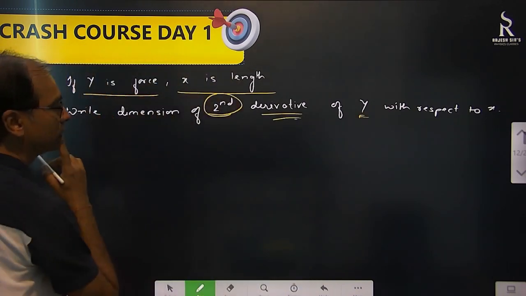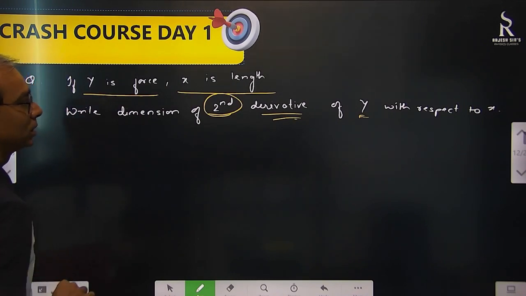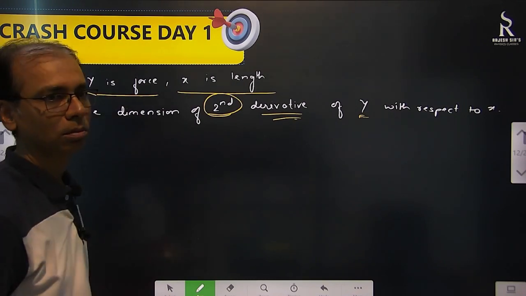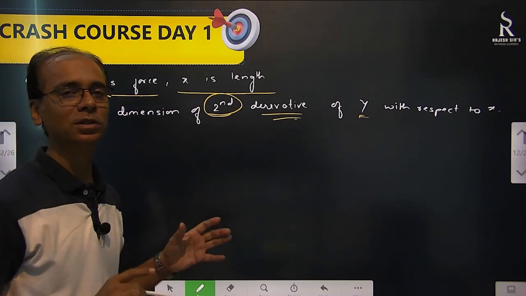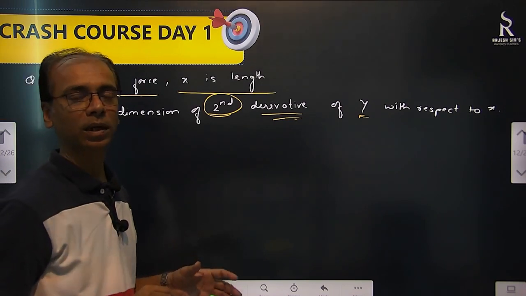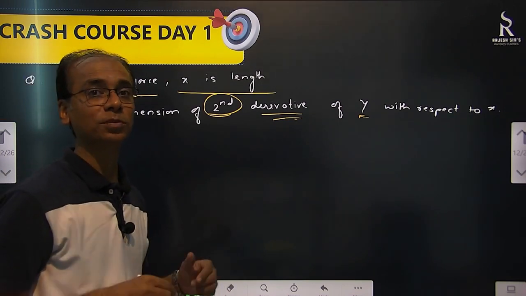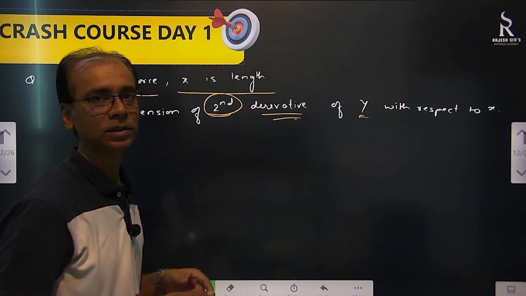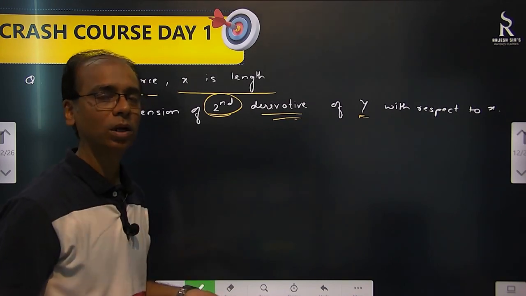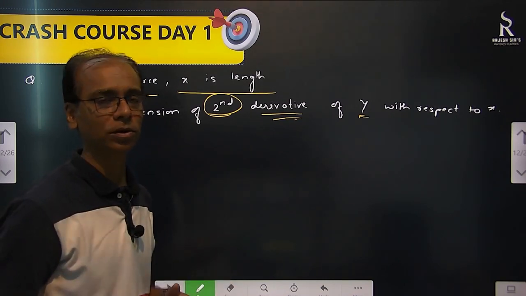What is the meaning of that? Second derivative means differentiation. Suppose displacement is x and time is there. The first derivative dx by dt we say velocity. Second derivative means one more time differentiation, which comes out to be acceleration.